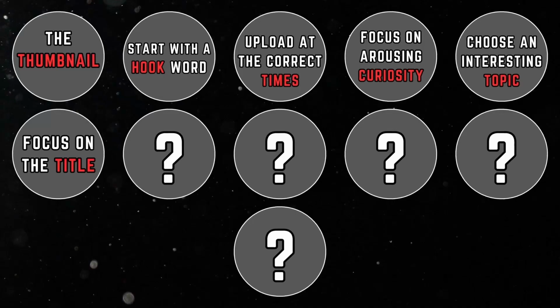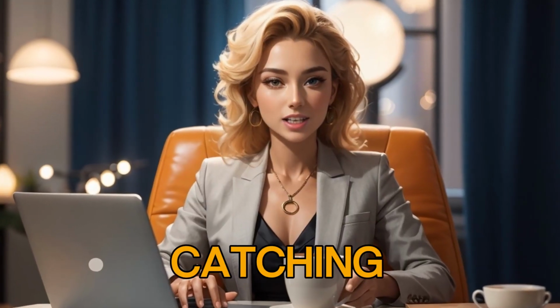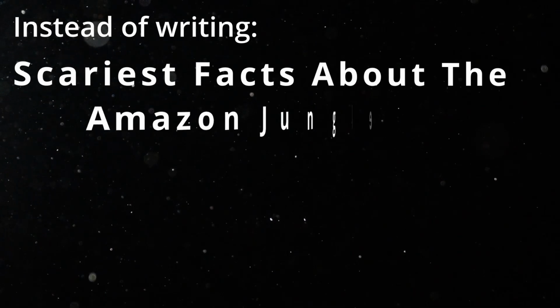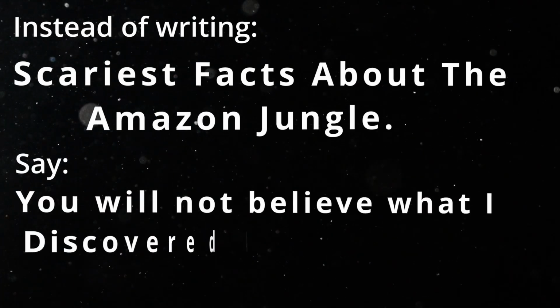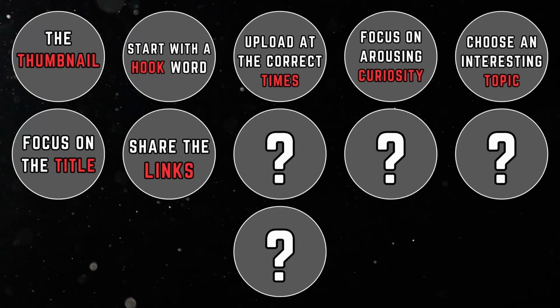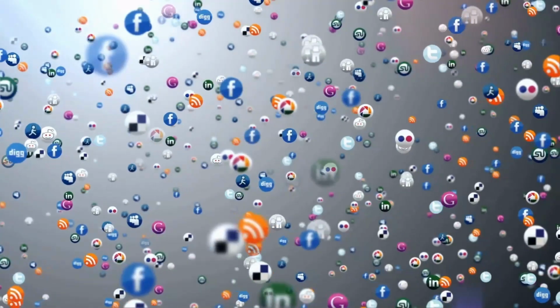6. Focus very much on the title. The title must be as eye-catching and interesting as possible. For example, instead of writing scariest facts about the Amazon jungle, say, you will not believe what I discovered about the Amazon jungle. A title like this is very interesting. 7. Share the links of shorts. In order to increase views, share the link on other social media platforms such as Instagram and Facebook.